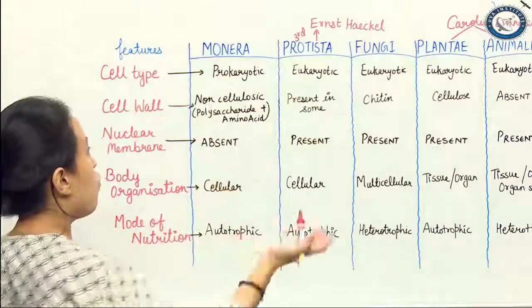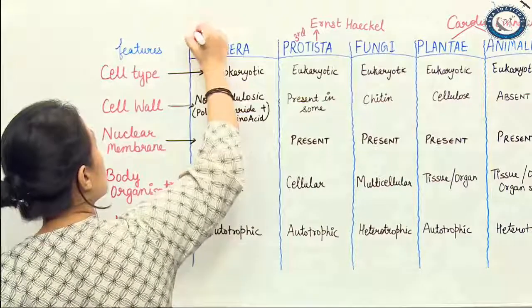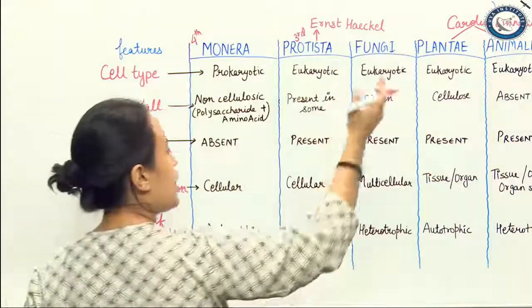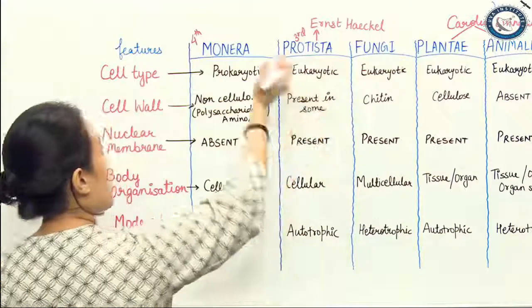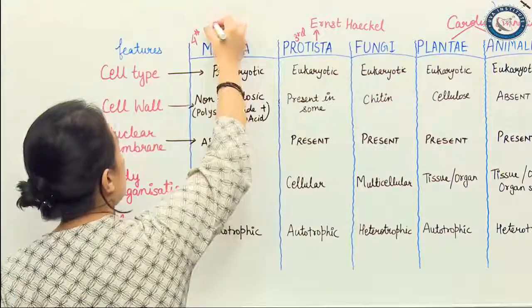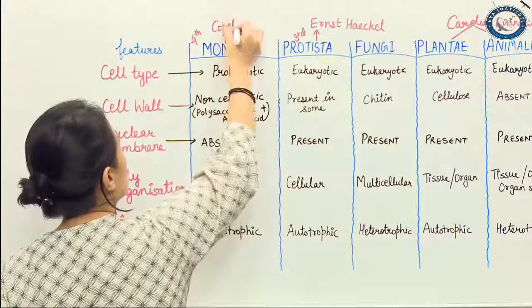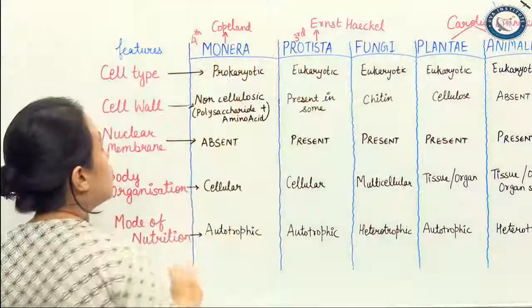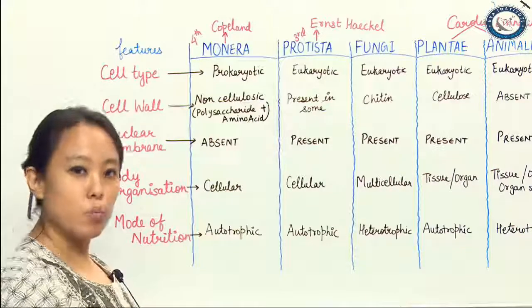Then we come to the fourth kingdom. Fourth kingdom means Animalia, Plantae, Protista and Monera. The fourth kingdom was given by Copeland.